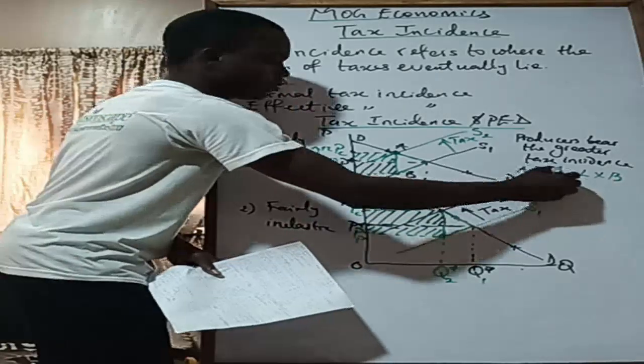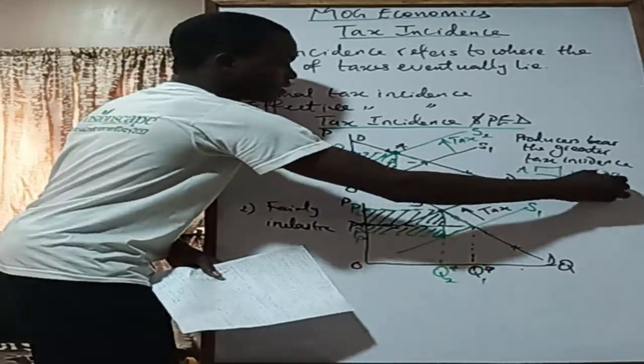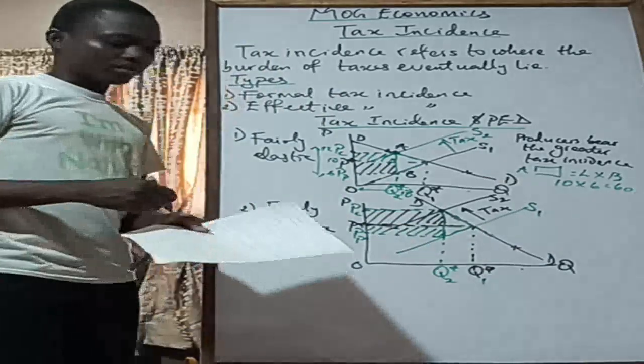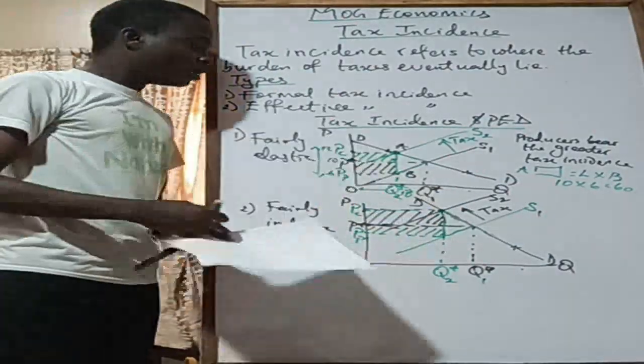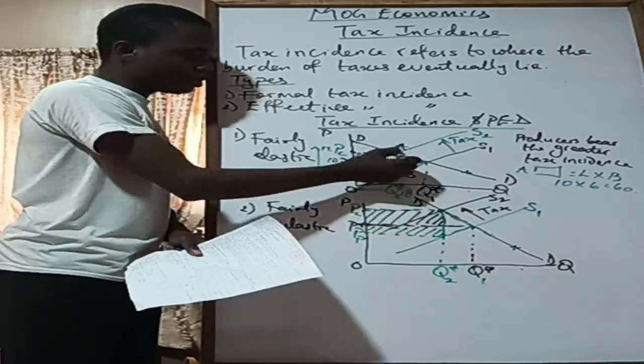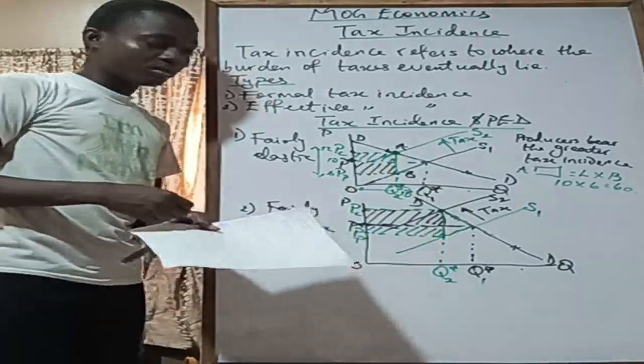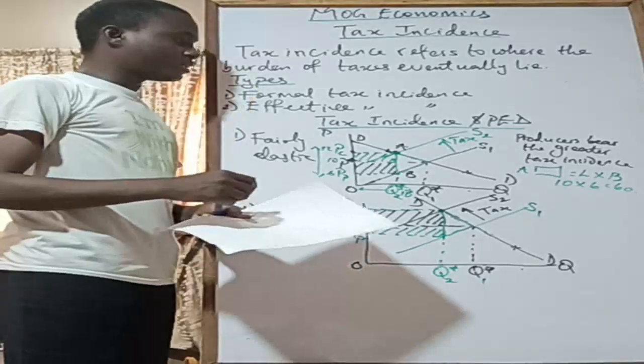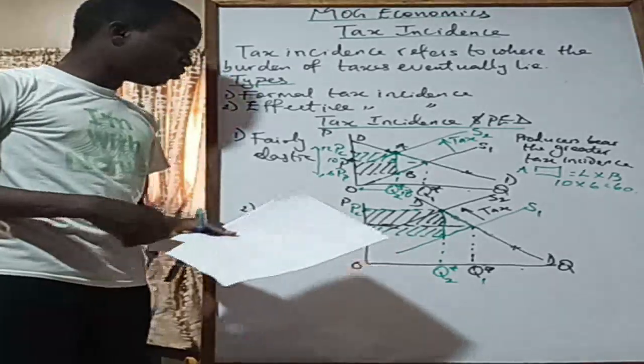So we have 10 multiplied by 6, which is 60. So that would have been the tax revenue, 60. But between this point and this point, nobody is getting what is here. So that is what we call deadweight loss, the loss in economic welfare as a result of tax imposition.